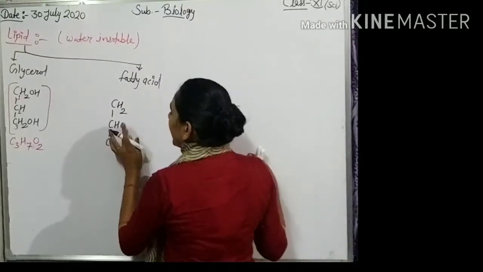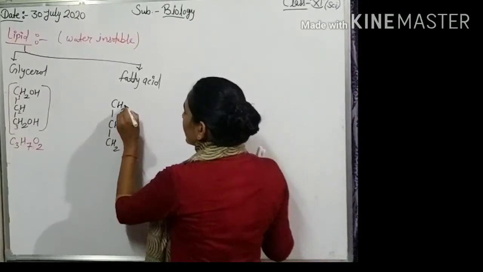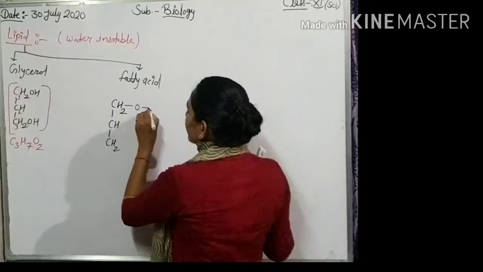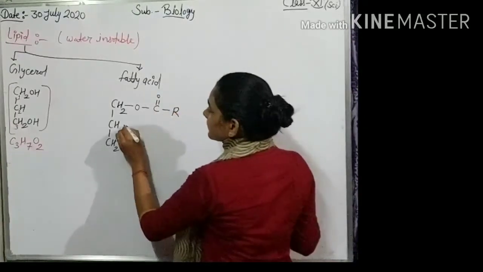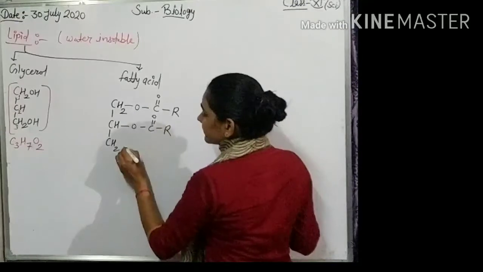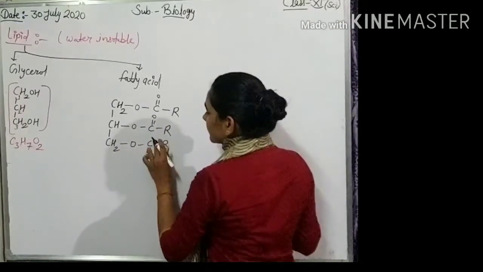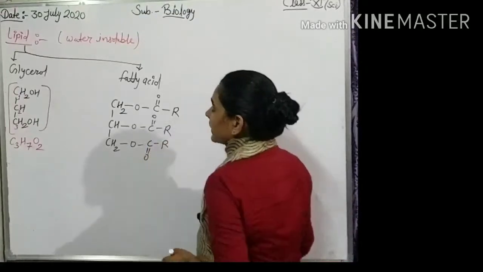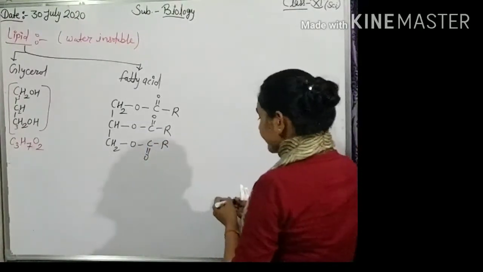We draw only the final structure of fatty acid. Okay, trimethyl ester.